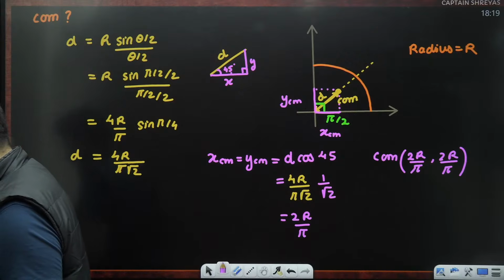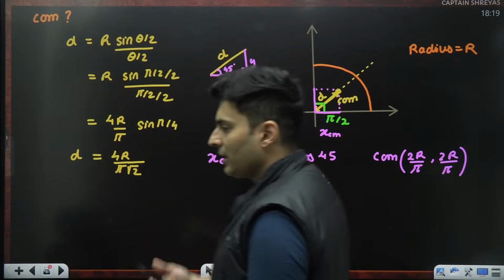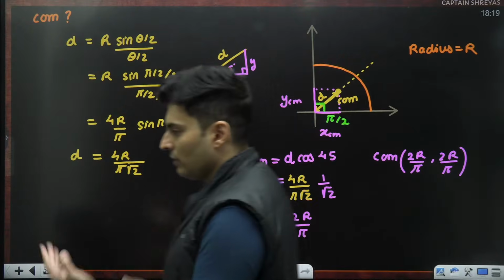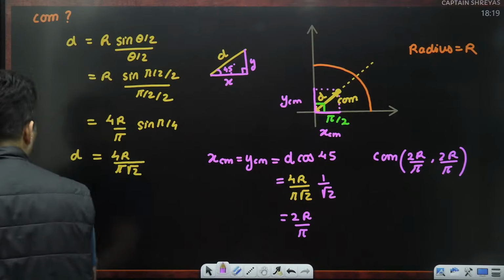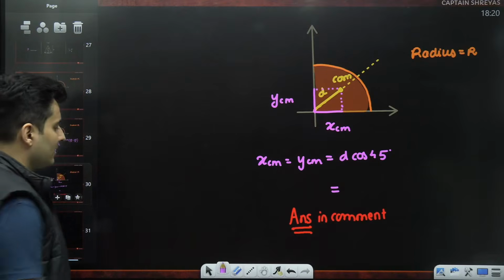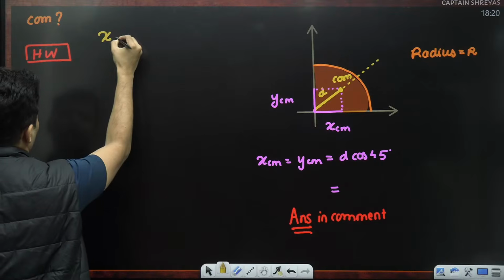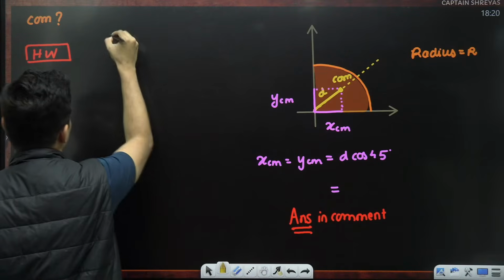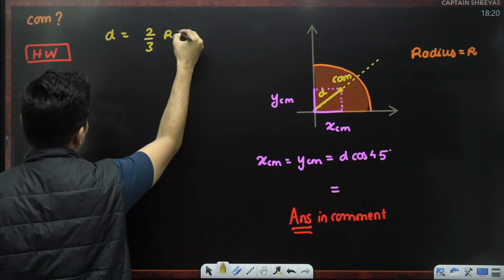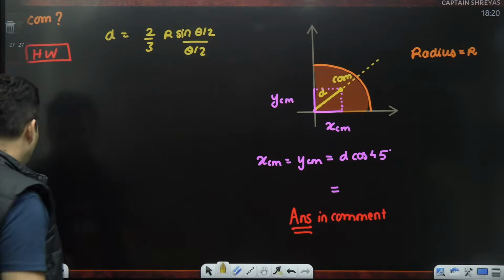Sean, you're a little late, definitely. Try to start from the beginning. Starting from here might make you feel out of place in case you have no idea about this chapter. I'm pretty sure you will be able to do this. Just be careful, this is a sector, so make sure you use the sector formula for that distance. Remember that: 2 by 3 r sin(θ/2) divided by θ/2. So try it out later on.